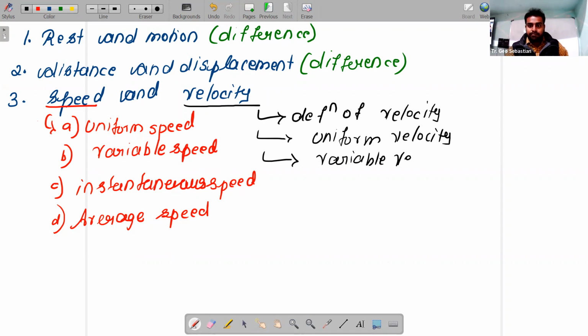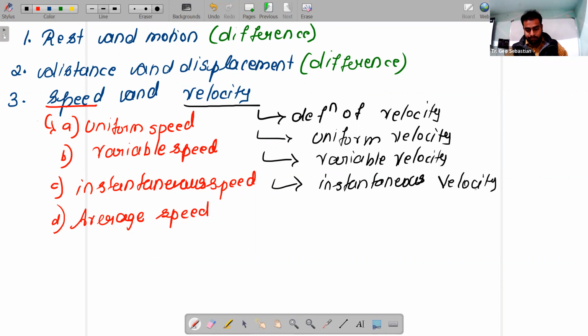Another term, instantaneous velocity. Finally, what do you mean by average velocity? So this much terms you should study. Understood?